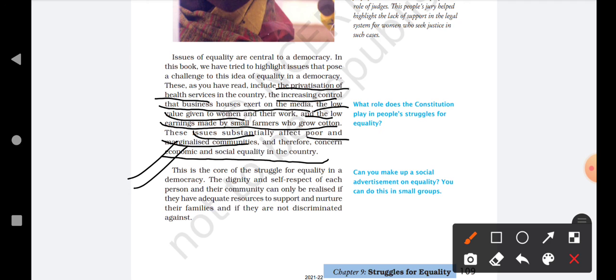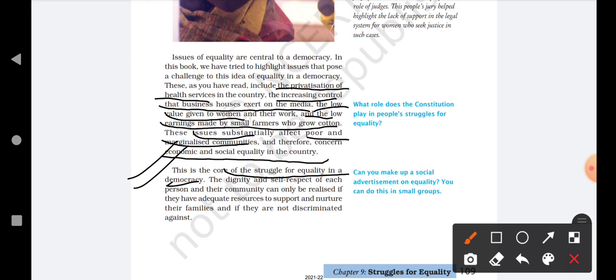This is the core of the struggle for equality in a democracy, and this is the most important aim of a democracy: if a country is to be democratic, there should be no discrimination. This is the core thing that people fight for. People have to fight for these equalities. The dignity and self-respect of each person and community can only be realized if they have adequate resources to support and nurture their families, and if they are not discriminated against in anything.